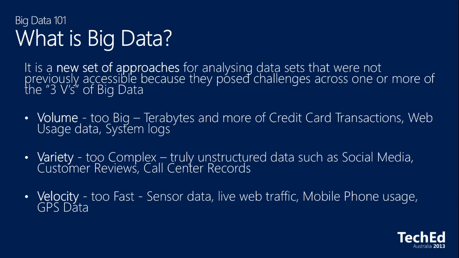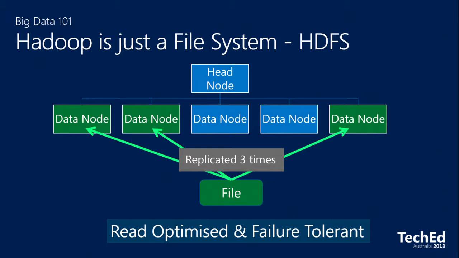And then the last piece is velocity. So the stuff that's just coming in at a pace that our warehouses can't cope with. Sensor data, live web traffic, mobile phone usage, GPS data, all that stuff that ticks through in the millisecond range. And again, we can't handle that with traditional technologies, so we need something new. And if you went to the big data architecture session yesterday, you would have seen HDInsight, and that's Microsoft's technology that handles the velocity. Volume and variety is handled by HDInsight, and variety is the one we're going to look at today.